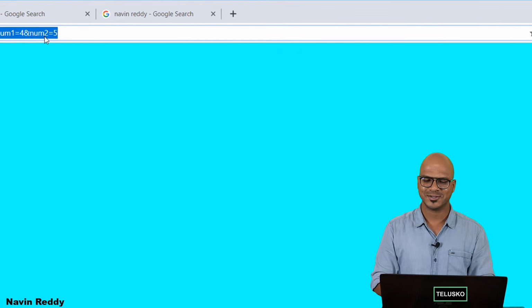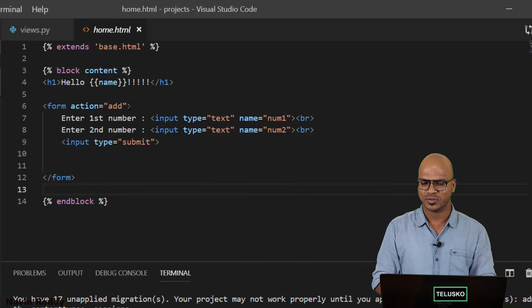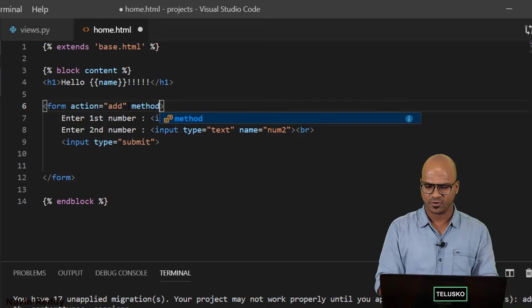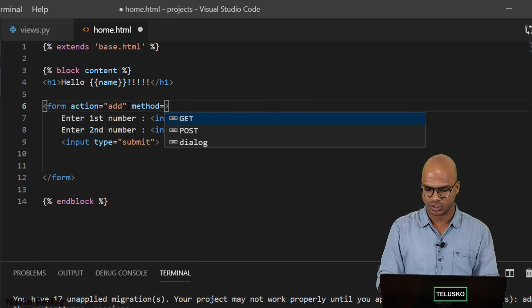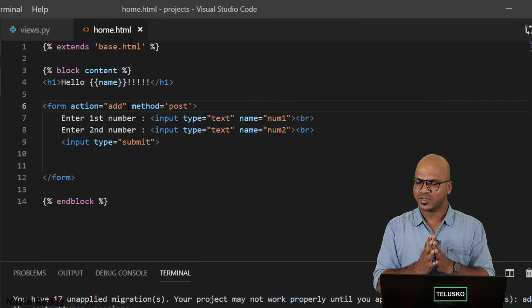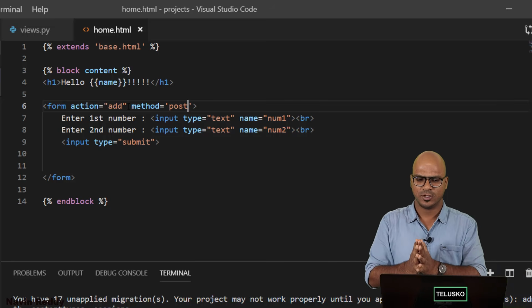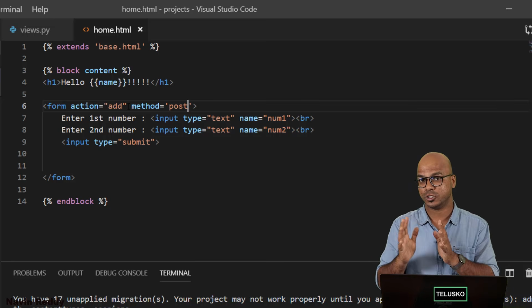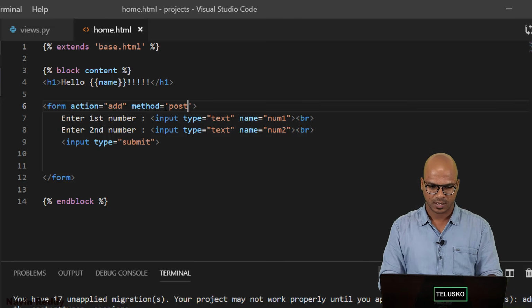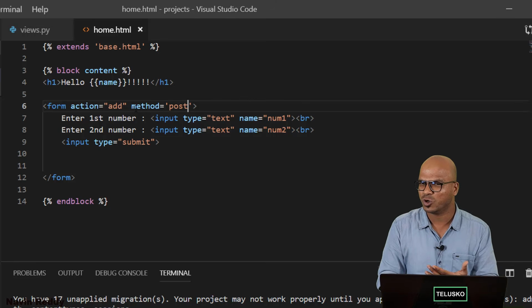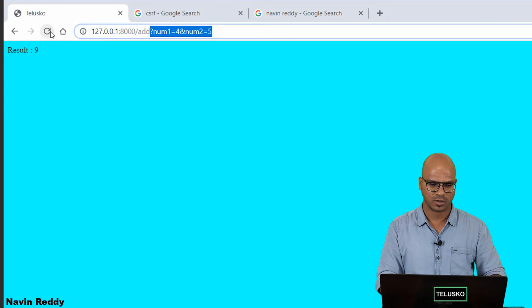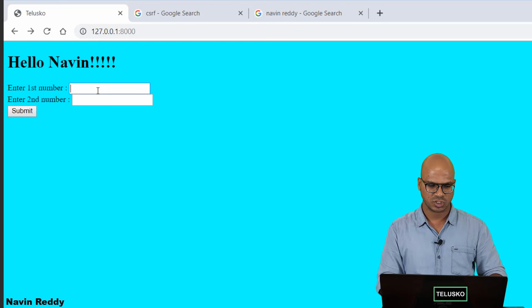So here, let's not use get, let's use post. But how will you do that? So the first step is go to your form and say, hey, method equal to post. So by doing that, you're saying, hey, I'm not using get, because by default, if you're not setting it, it is get. You're saying, hey, I don't want to use get, I want to use post. So just do that. But will this work? Just by saying post, will it work? Let's try. Let me just go back to my browser and say refresh here. Let's say 7 and 8, click on submit.